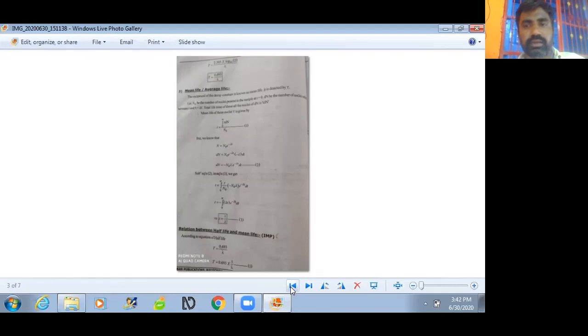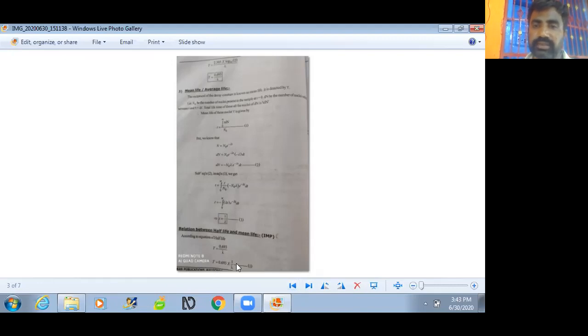So totally today we learned about what is radioactivity, what is radiation, and what is the radioactivity decay law. So what is radiation? Emission of alpha, beta and gamma particles is called radiation. And why does radiation occur? Heavy nuclei try to get stability by emitting alpha, beta and gamma particles.